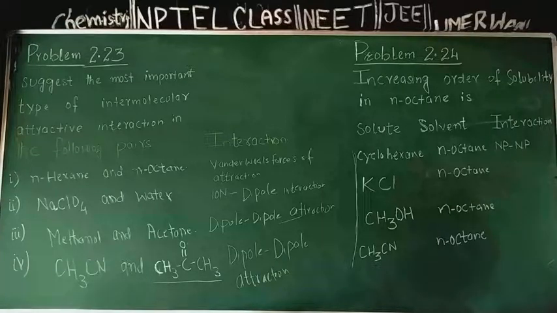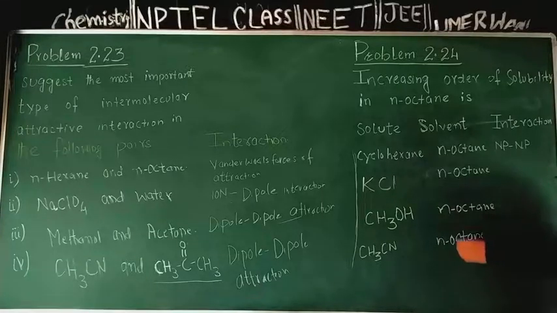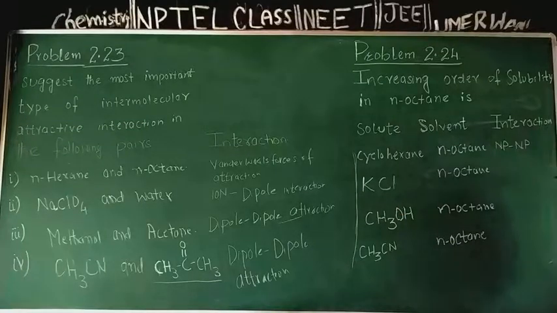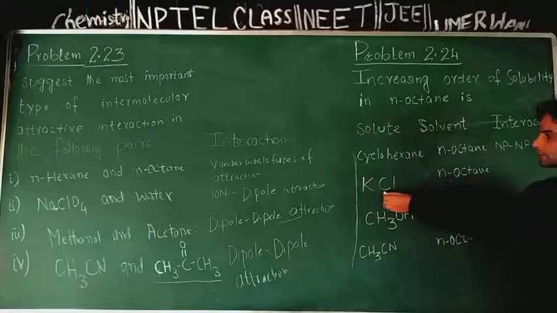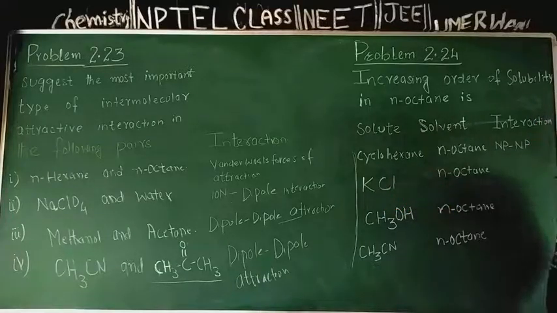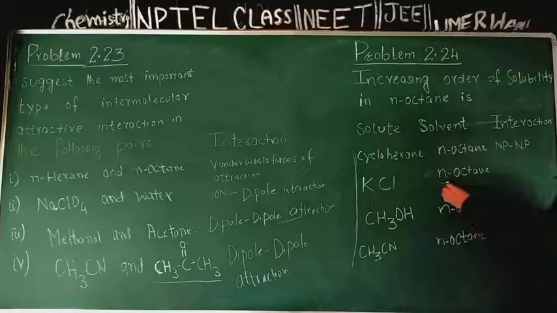Now coming to KCl, potassium chloride, it is ionic compound made up of ions, and ionic compounds are polar. They have polarity, charge separation, positive on cation, negative on anion. Normal octane for us is non-polar.